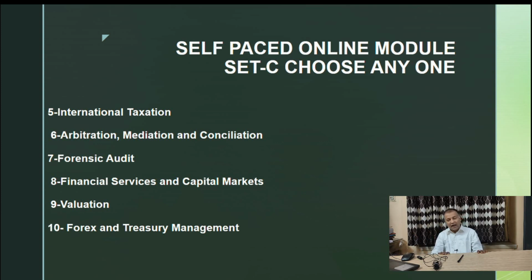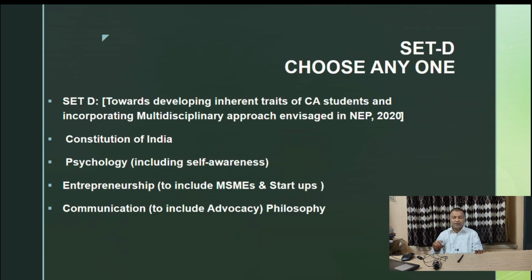Out of the 10 options in module C, that is set C, you have to choose any one only. Here is also a change. Then comes the set D.